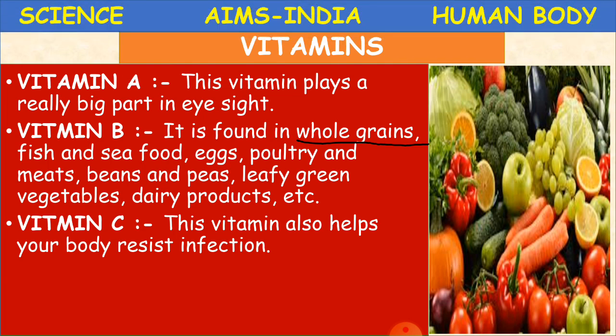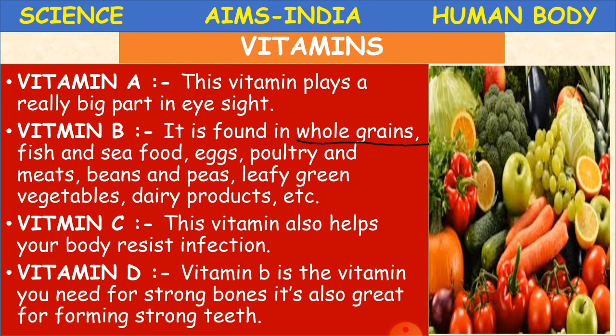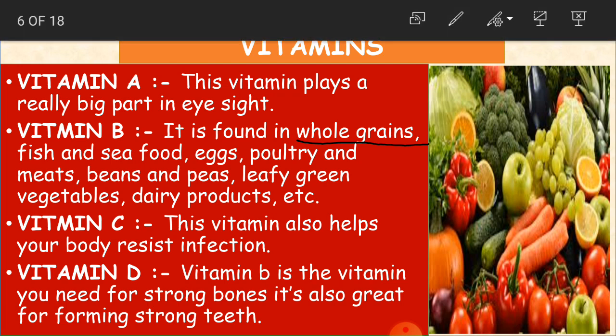Okay, children, clear? Now about vitamin D. What is vitamin D here? Vitamin D is the vitamin you need for strong bones, and it's also great for forming strong teeth. So why do we need this, children? To make our bones strong. And it's also great for forming strong teeth. Even our teeth also become very strong.